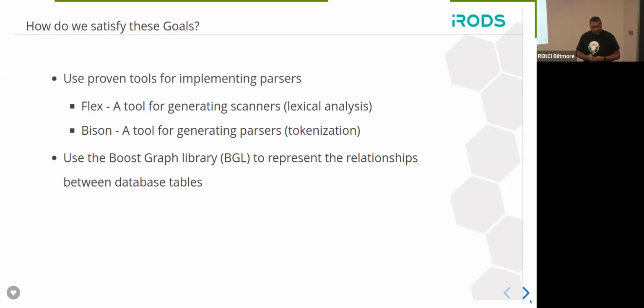Another thing that we wanted to leverage is that we want to use the Boost Graph library. We'll refer to this as BGL. That's a pretty common convention in C++. And so with the Boost Graph library, basically this is going to be used to represent and capture the database tables, relationships between each other.